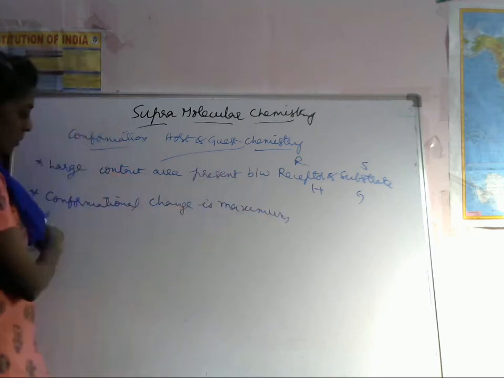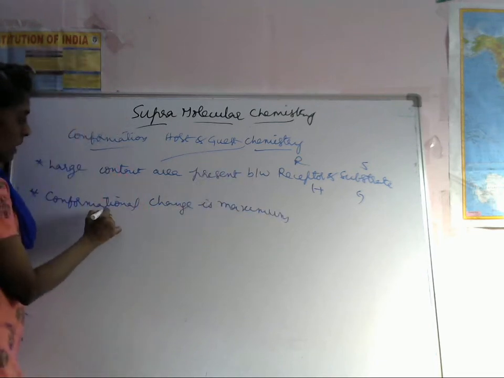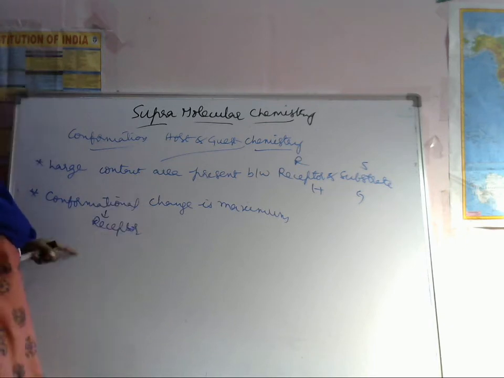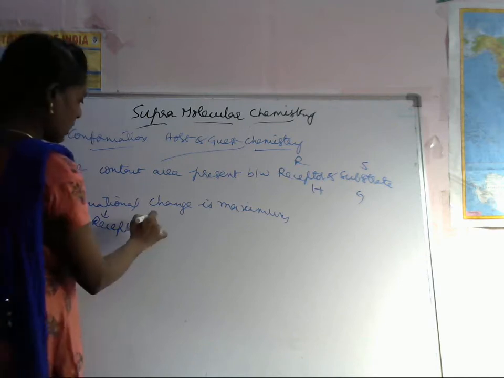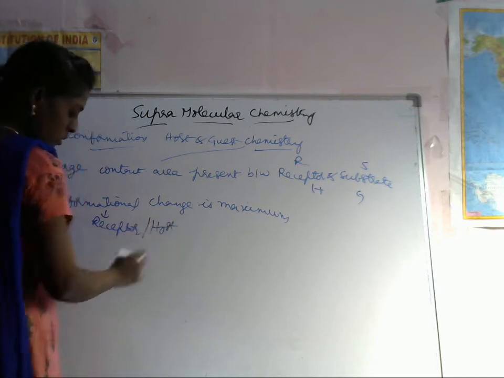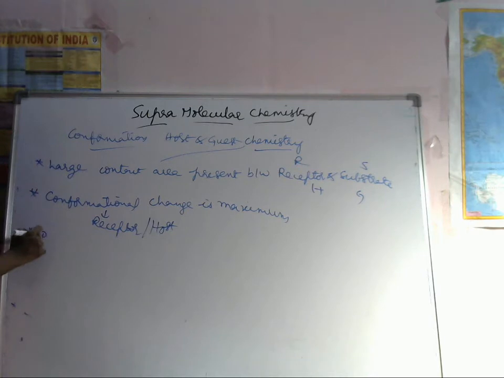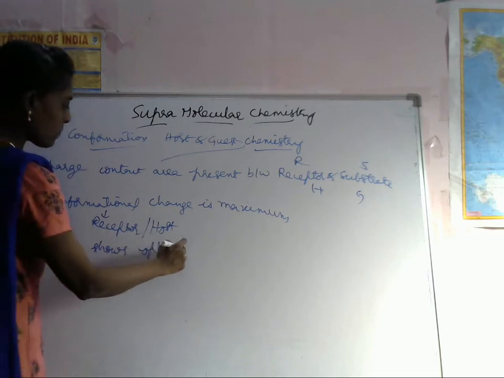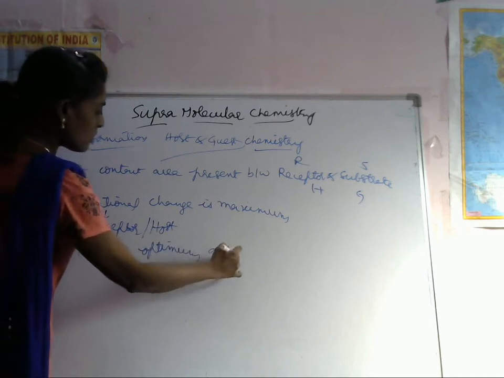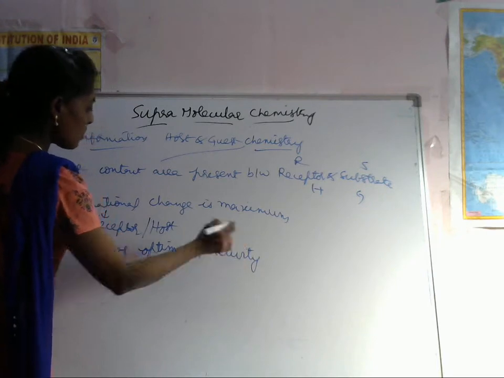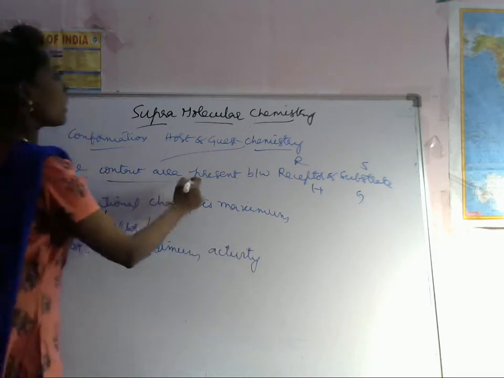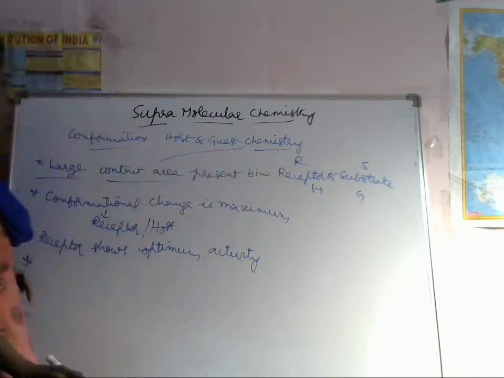Conformational change occurs only in the receptor, or we can call it the host. And the receptor shows optimum activity here.